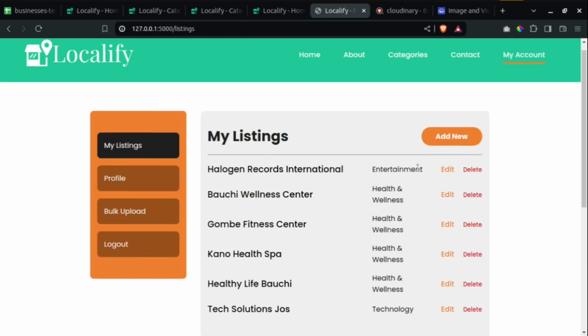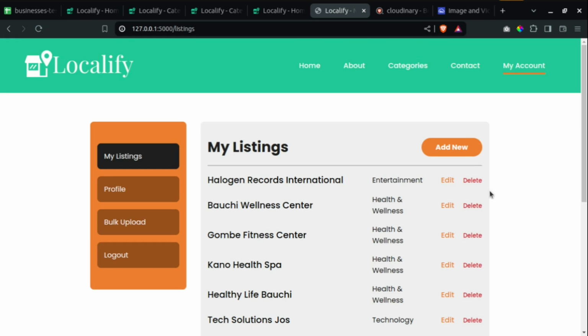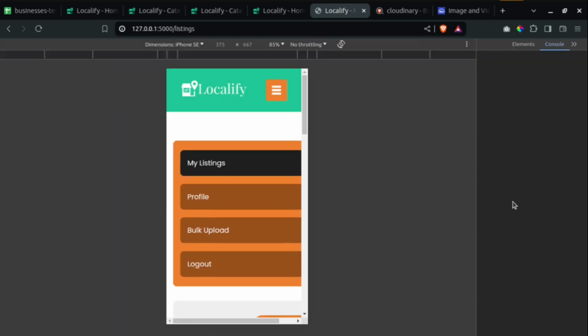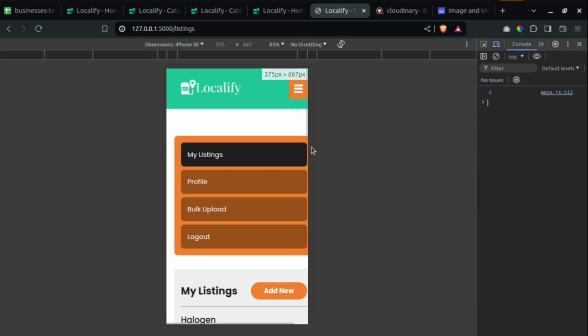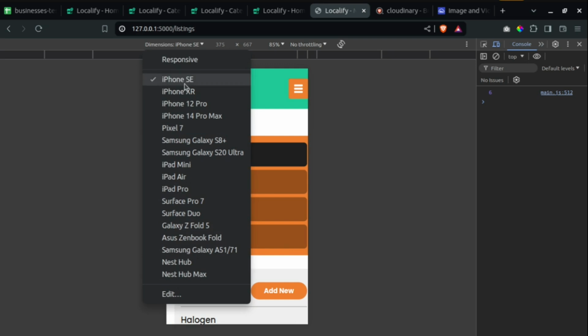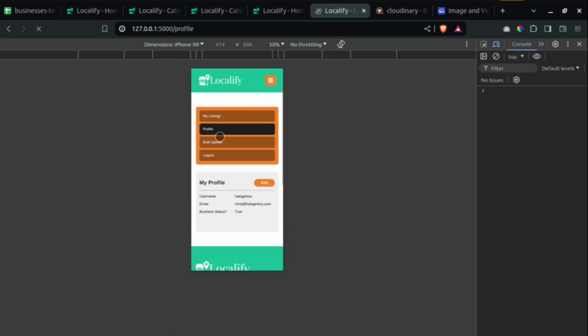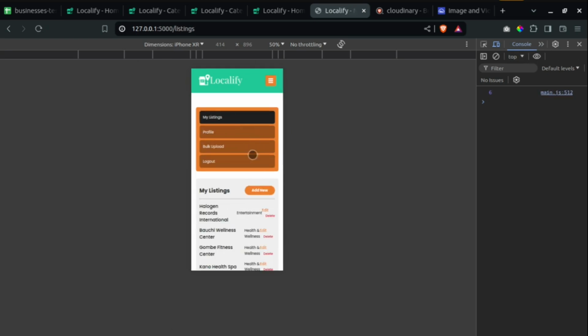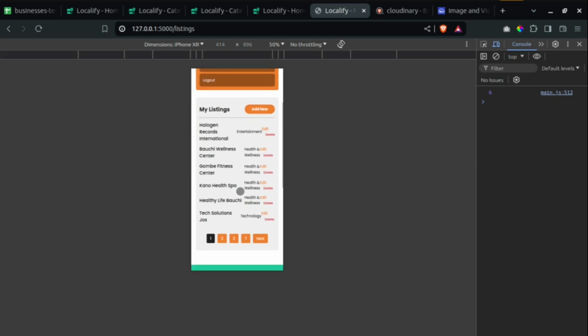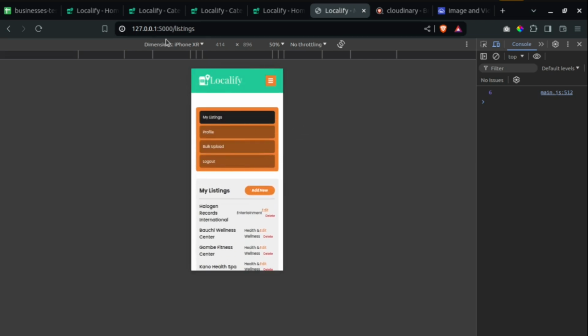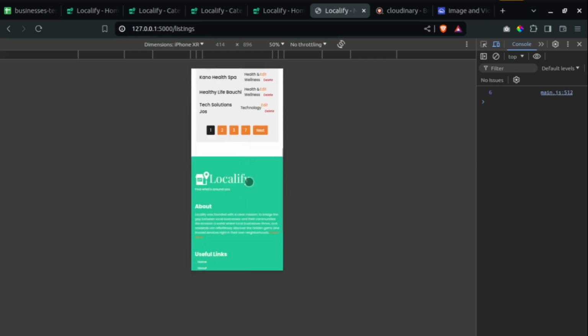To see the mobile view of this user dashboard, you can just press Ctrl+I. To shrink to the mobile view, choose iPhone XR. I come to profile. The reason it was showing funny the other time is because I haven't reloaded the page. So this is the mobile view.